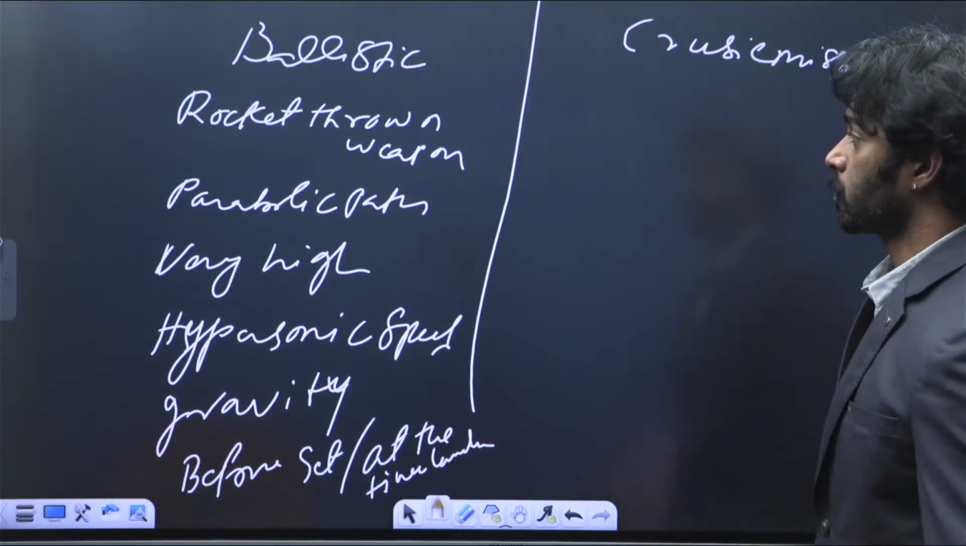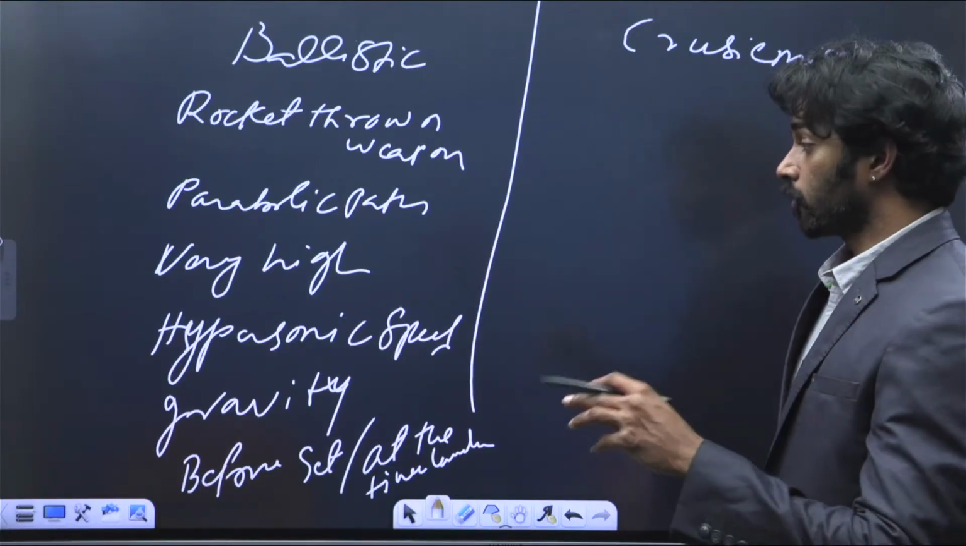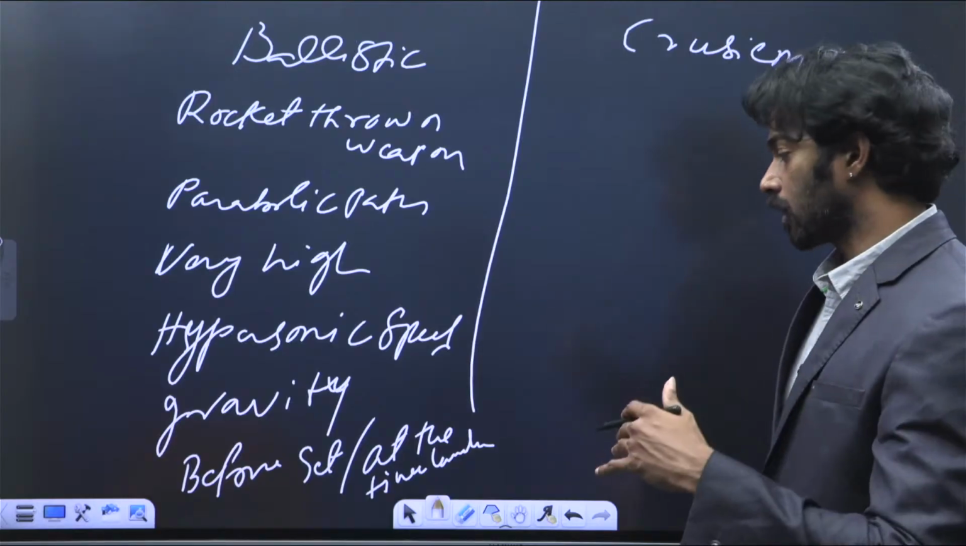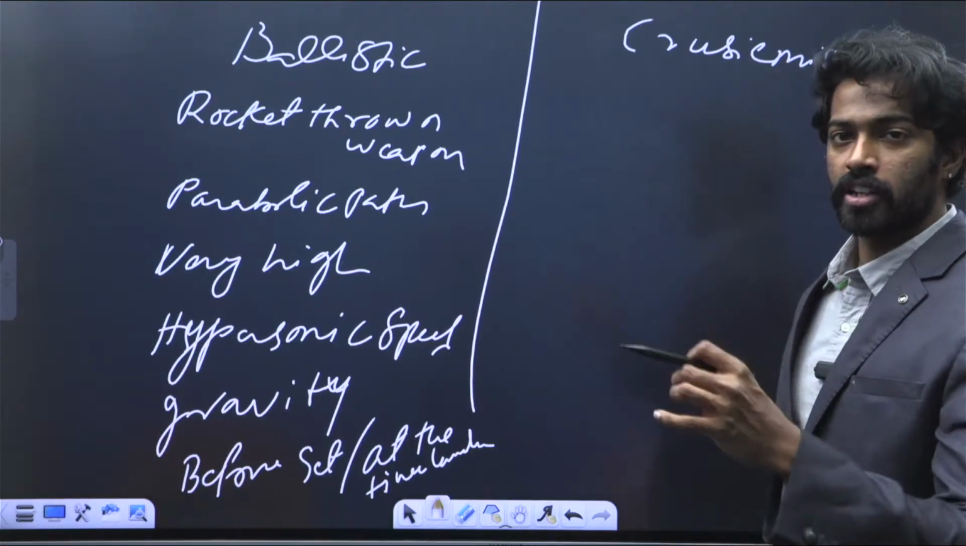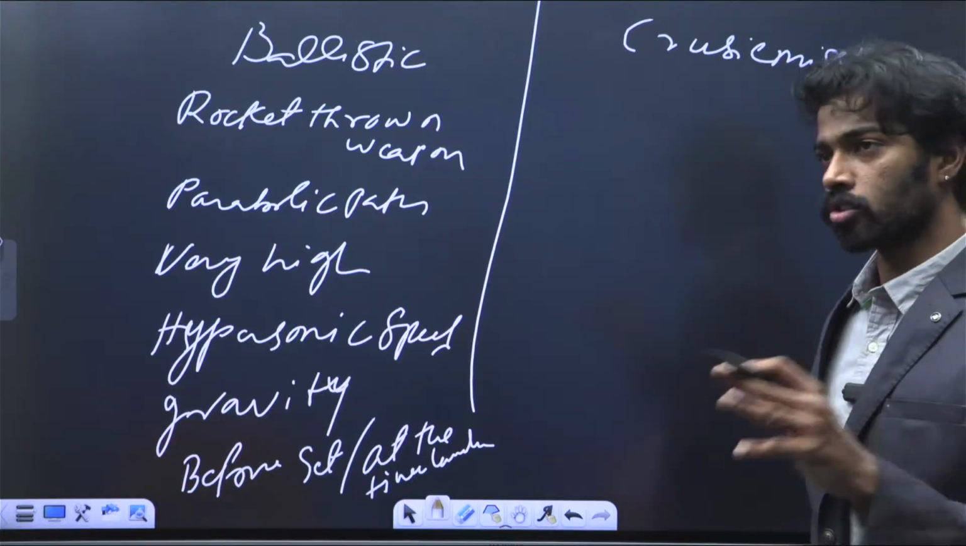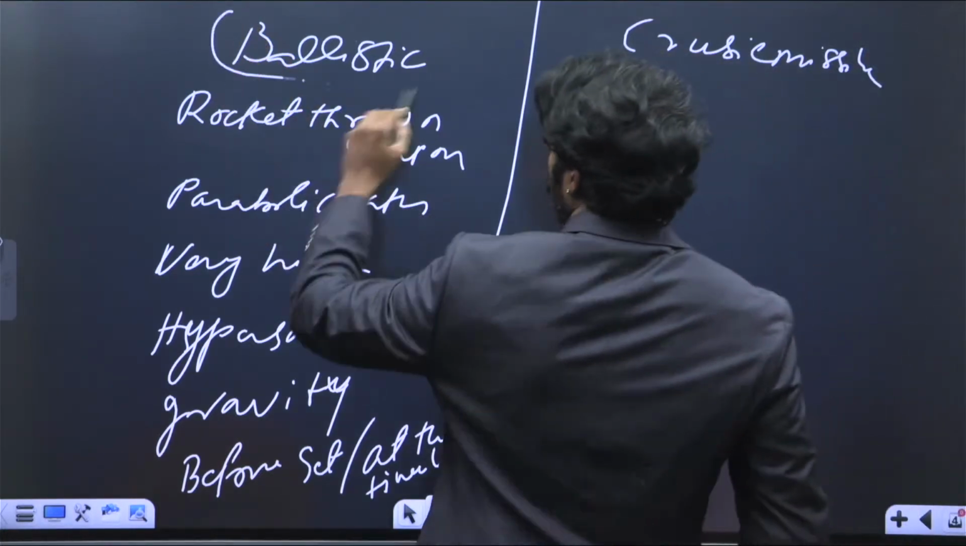Right, these are all the aspects when it comes to ballistic missiles. They are rocket thrown weapons which have a parabolic path, which fly very high at a hypersonic speed and fall on the basis of gravity. And the only way you can set a target is before or at the time of launch. After you launch it, you cannot control it again.